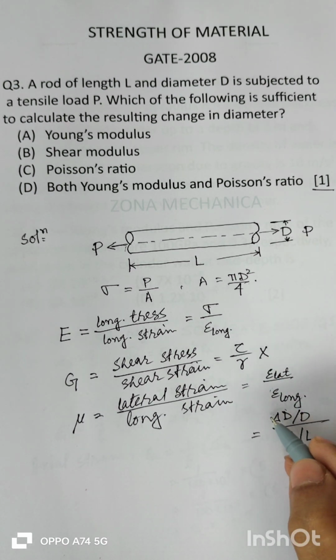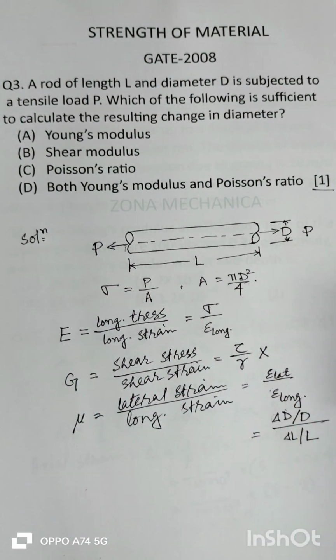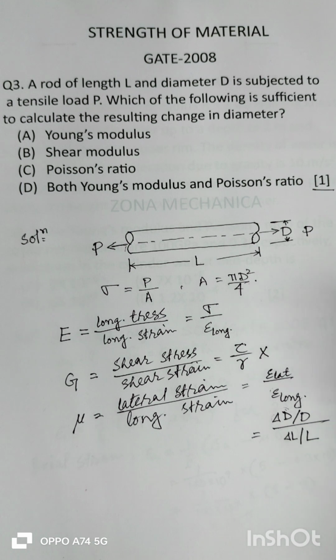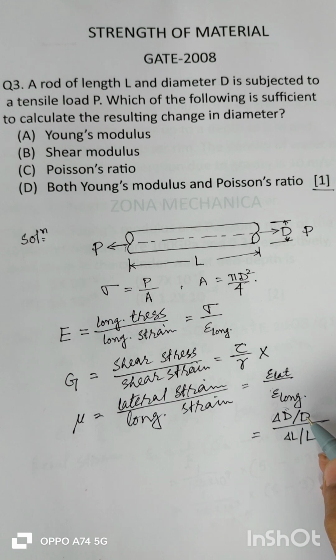If we know the value of G, from this ratio we cannot find out the change in diameter D. Now the Poisson's ratio mu is equal to change in diameter by diameter, and diameter we know, delta L by L, L we know, but delta L we don't know. So if we know mu, then also we cannot find out this change in diameter unless we know delta L.